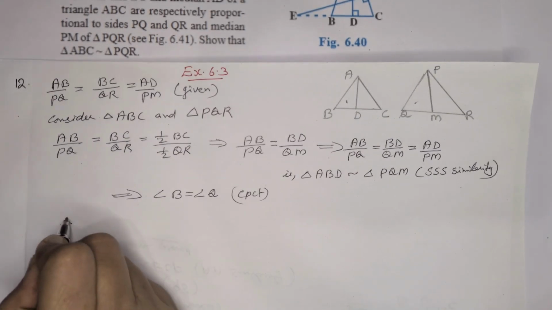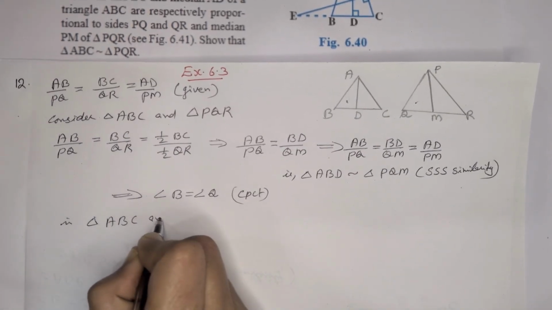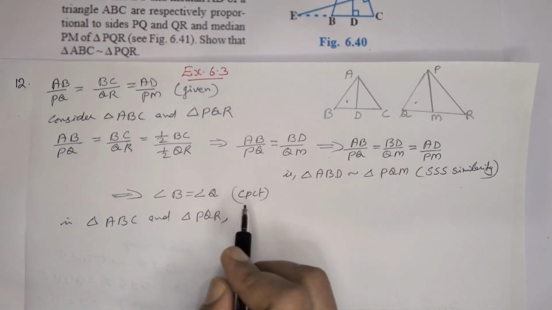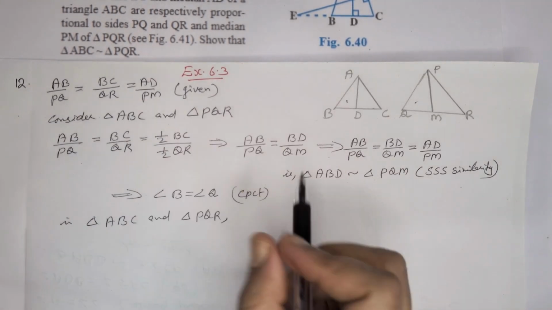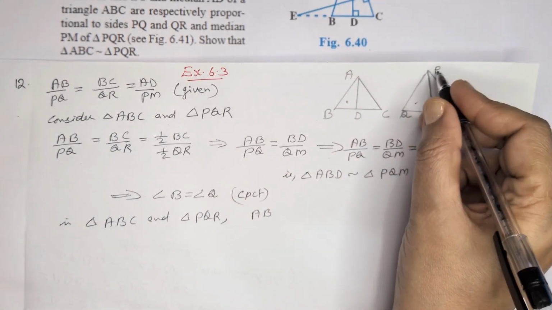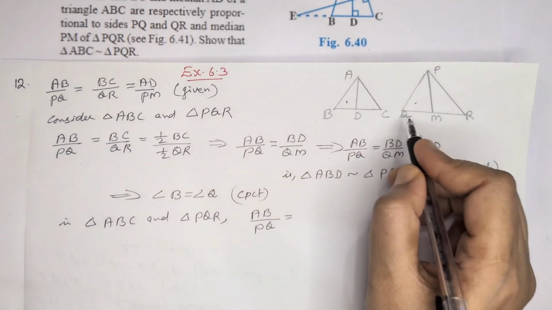Then considering triangle ABC and triangle PQR, we already have the ratio. It's given AB by PQ is equal to BC by QR.